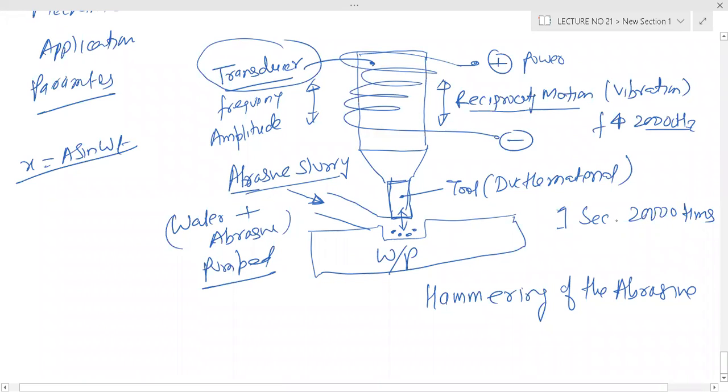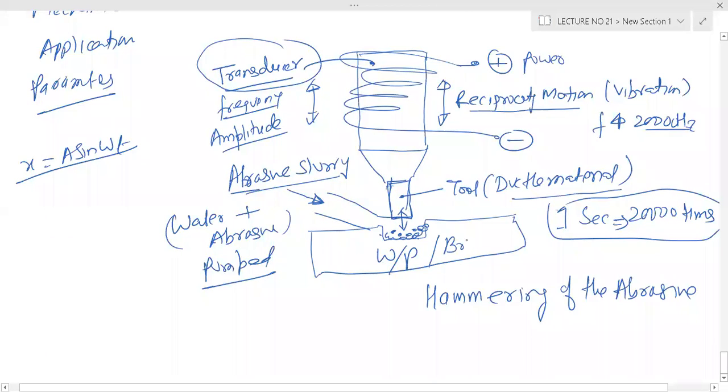Can you imagine? Because of this hammering action, brittle fracture of the workpiece takes place. The tool material is ductile because if it is not ductile, the tool will fracture.